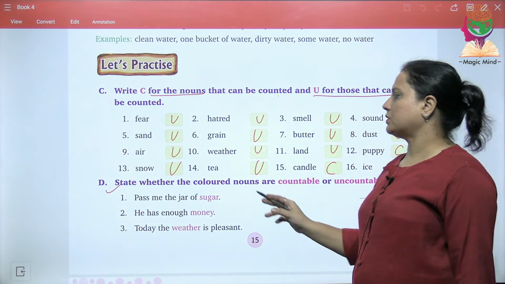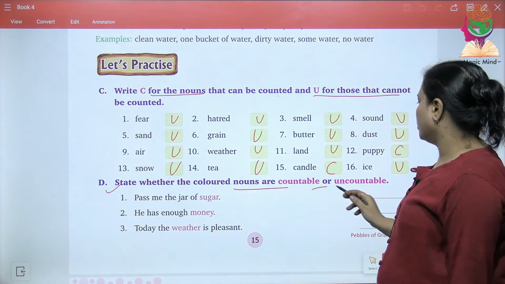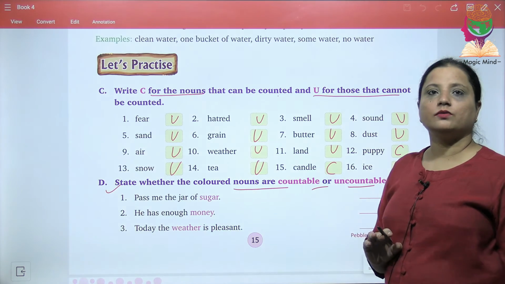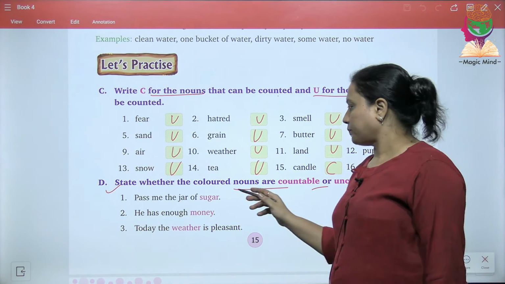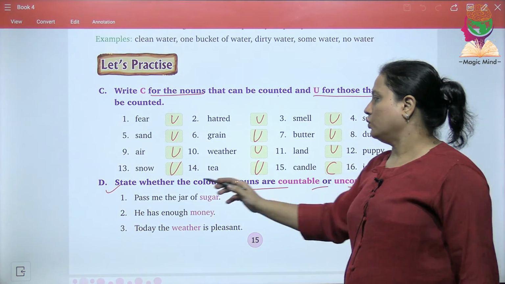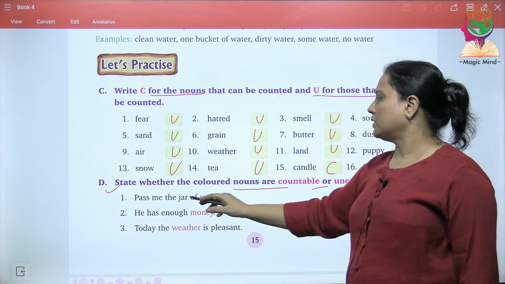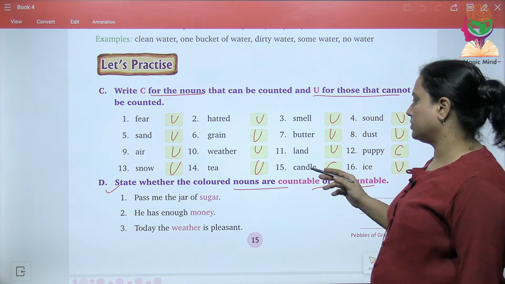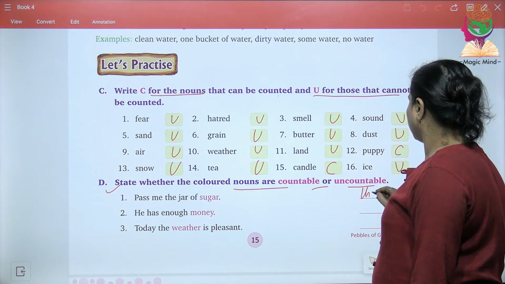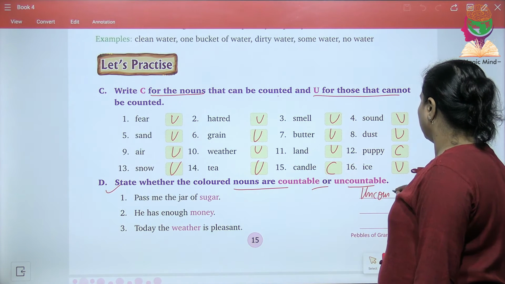Now let's move to the D question. The D question is, state whether the colored nouns are countable or uncountable. You have to check the nouns which they have given you in the colored form, are they countable or uncountable? So they have mentioned, pass me a jar of sugar. Now what is sugar? Is it countable or uncountable? It's uncountable. You will write over here, uncountable.